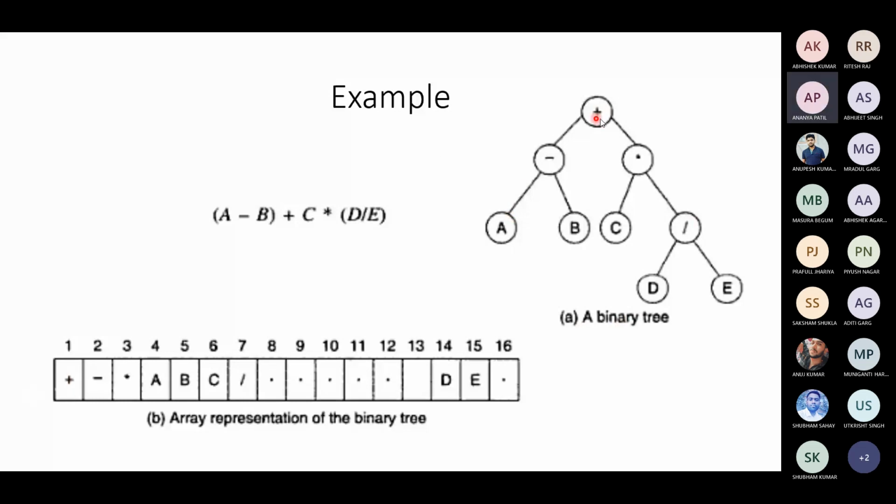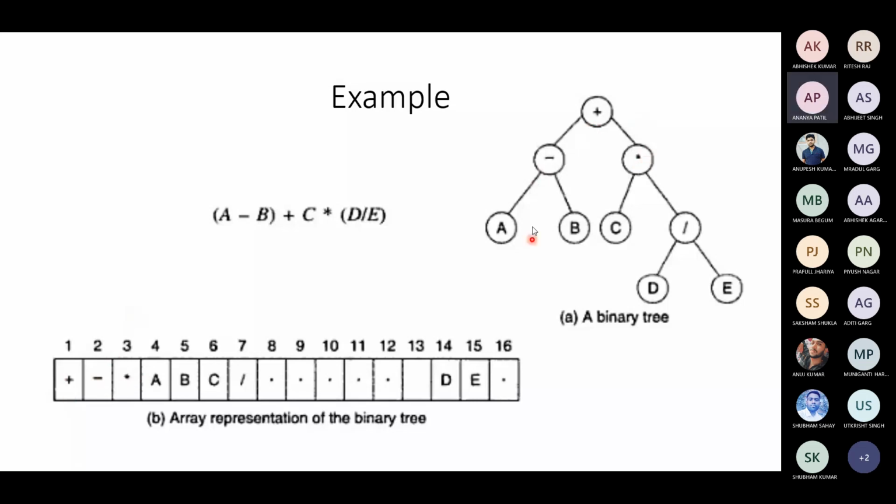The root's left child minus is stored at 2i. I is 1, so 2 into 1 is 2, the second position. The right child is stored at 2i plus 1, so the multiplication is stored at the third position.